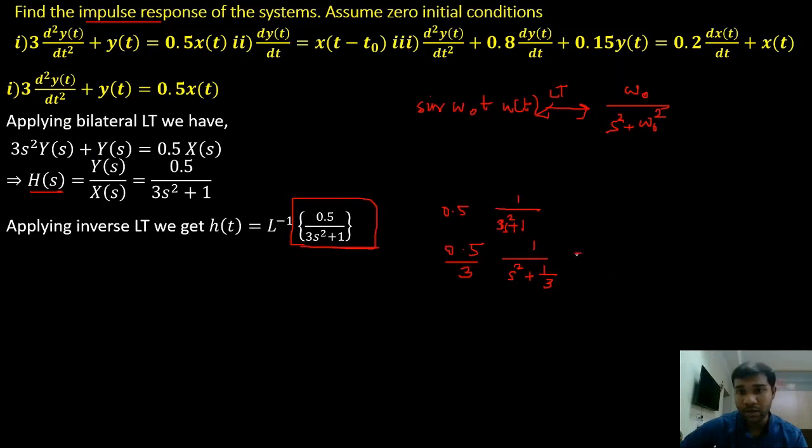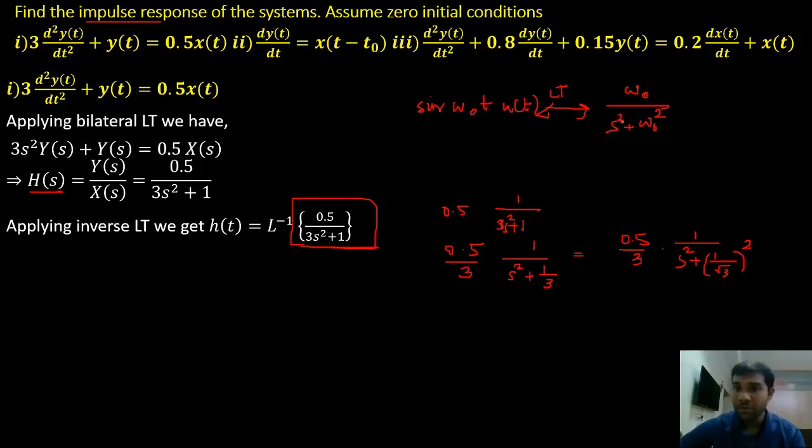So I can write this as 0.5 divided by 3 into 1 by s square plus (1 by root 3) whole square, that is nothing but 1 by 3.